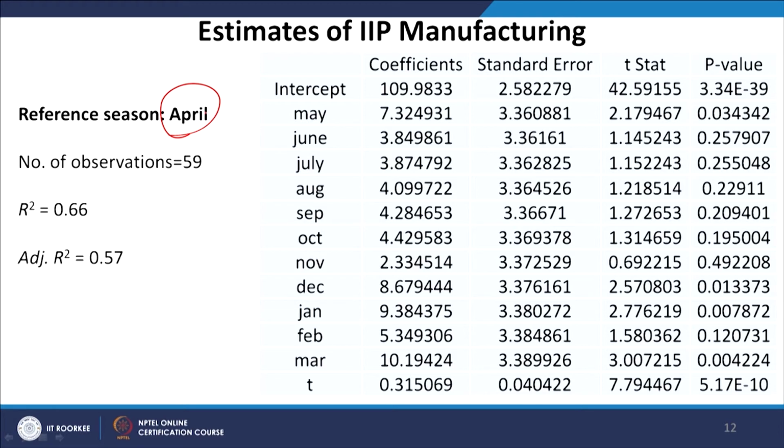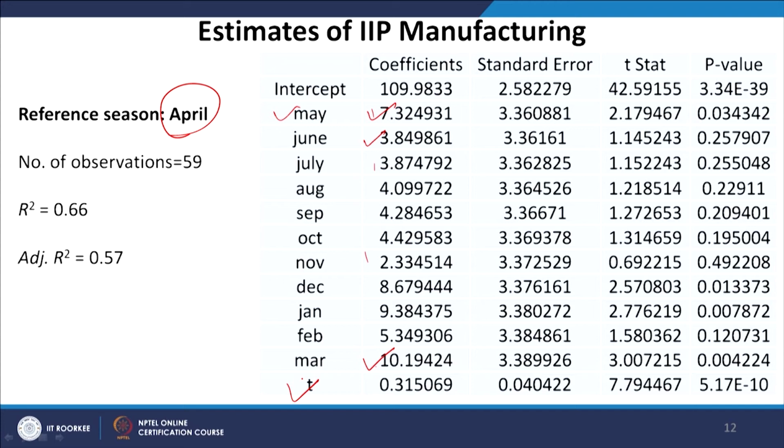So, first the reference season was March, which reported the maximum figures for IIP. Now, April used to have the lowest figures for IIP. Now, you can see that against April, all the other months have positive coefficients, which implies that with reference to the base period, all the months are having positive contributions to the variations in the dependent variable, and March has the highest value among all other months. Again the trend explains roughly 31%.